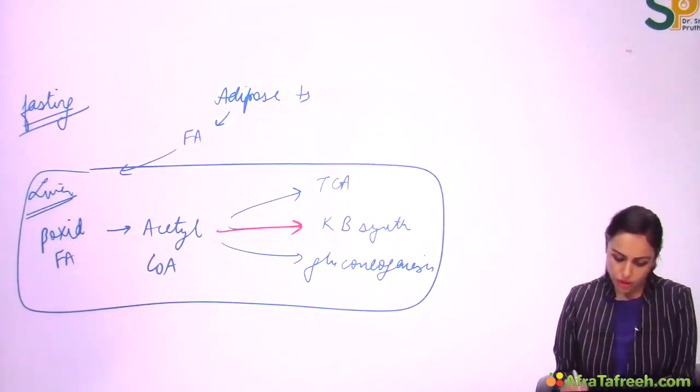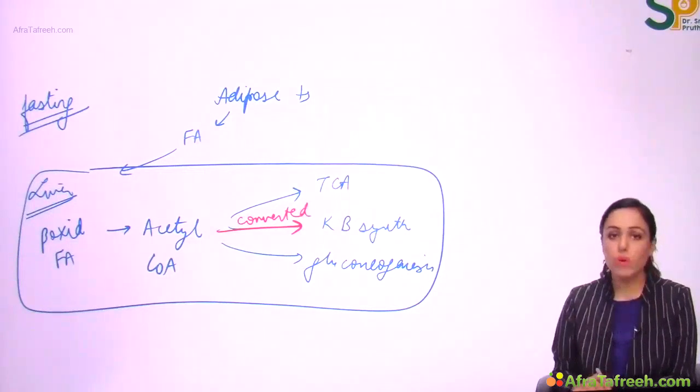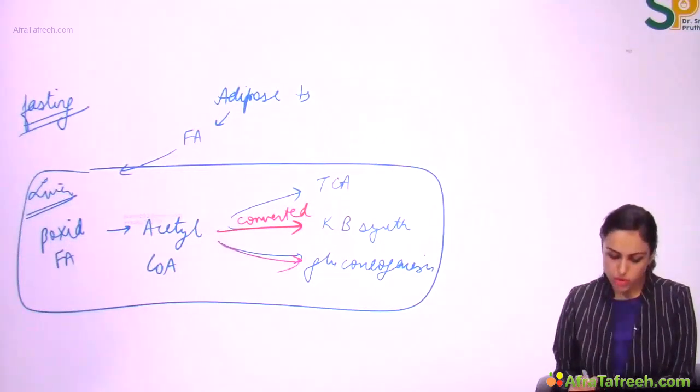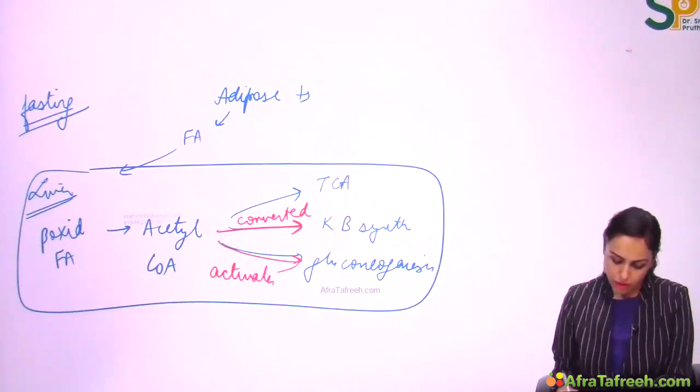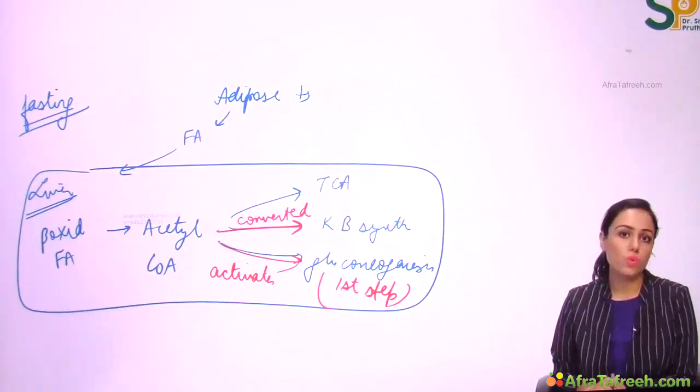Note here, when acetyl-CoA to ketone body arrow is made, it means that acetyl-CoA is converted to ketone bodies. But when acetyl-CoA to gluconeogenesis arrow is made, acetyl-CoA activates the very first step of this pathway of gluconeogenesis. It is not converted to glucose. It is activating this pathway, gluconeogenesis, right?